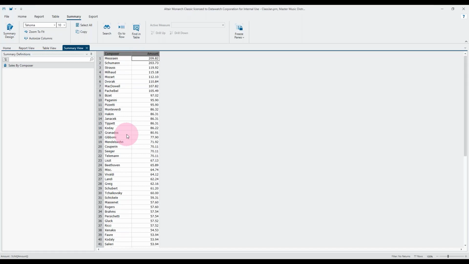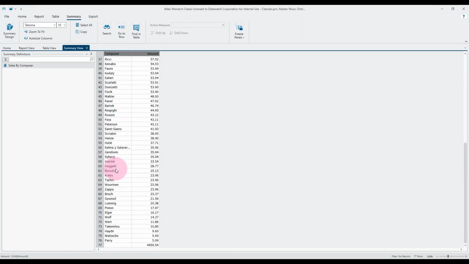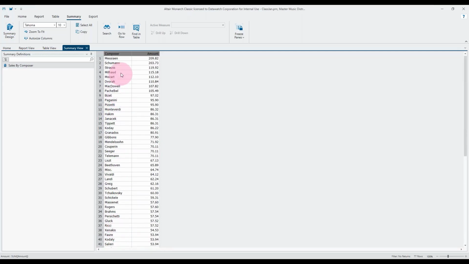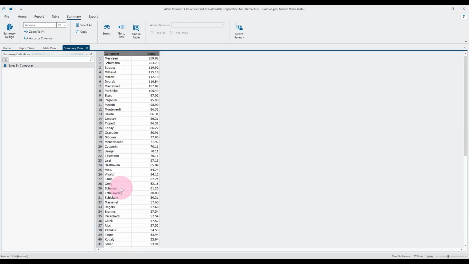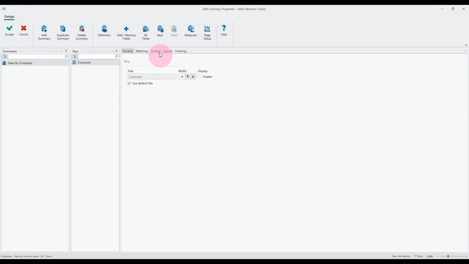We've got the sorting option. This is still quite a long list. So imagine the situation where the total is very important to you, but you don't want to scroll all the way down to the bottom of the table to get to that total line. Maybe you're only interested in the top 5 or the top 10 composers, but you still want to see the grand total. So that's an option we can do using the matching tab. So again, I'm going to double click on the composer. It'll take me into the properties for the composer, and this time go on to the matching tab here.